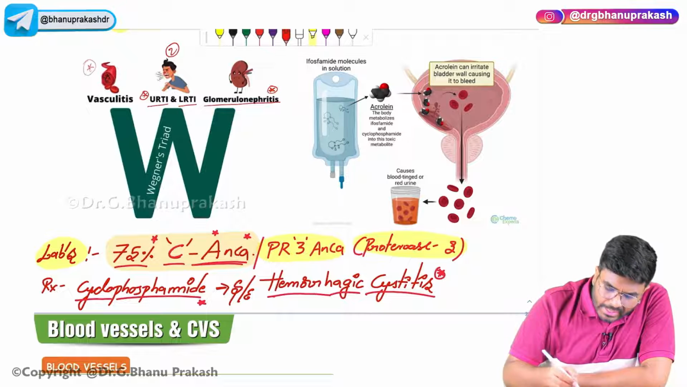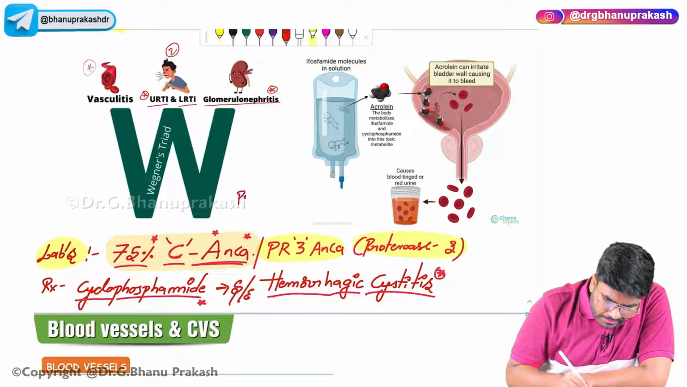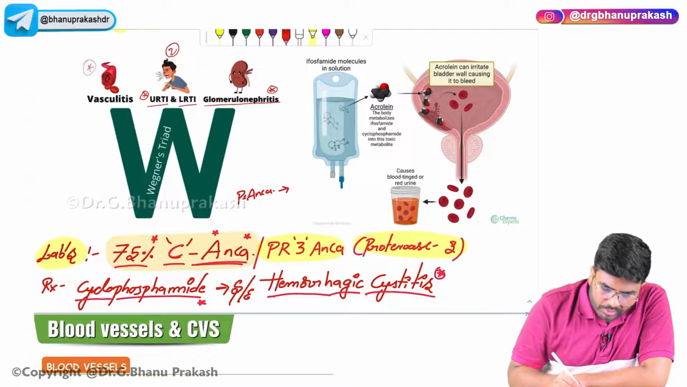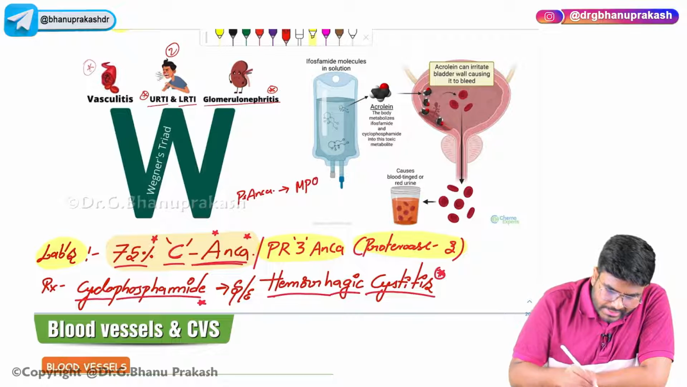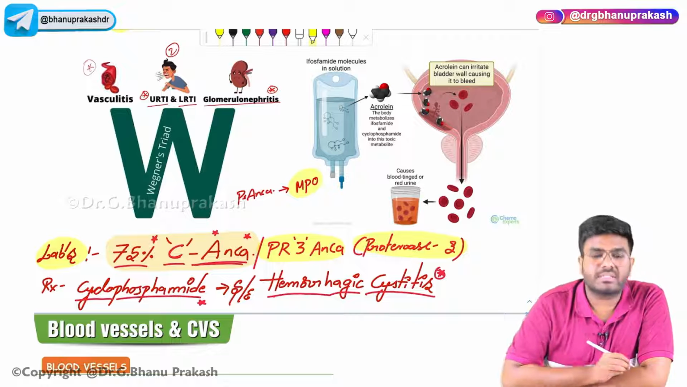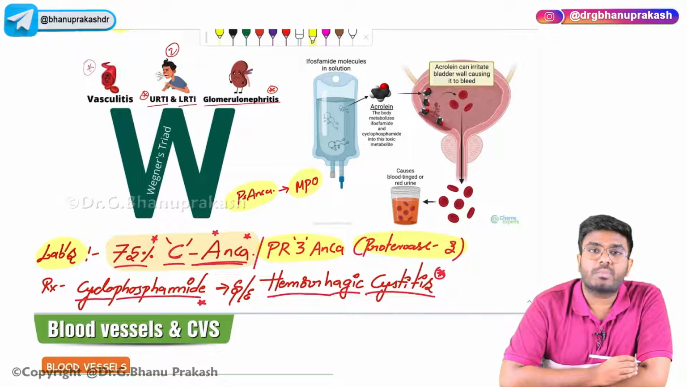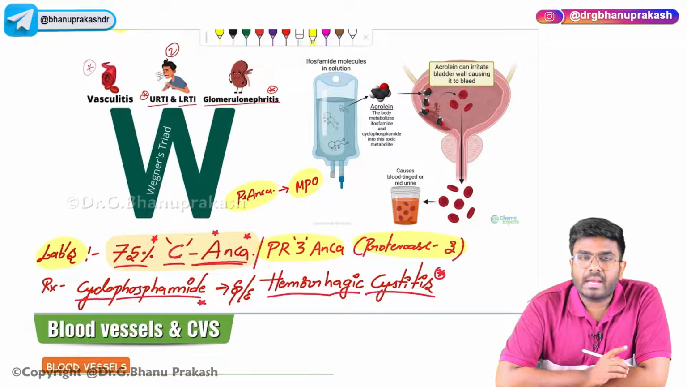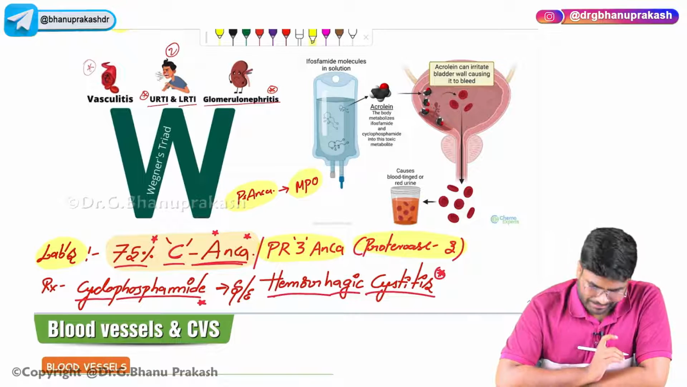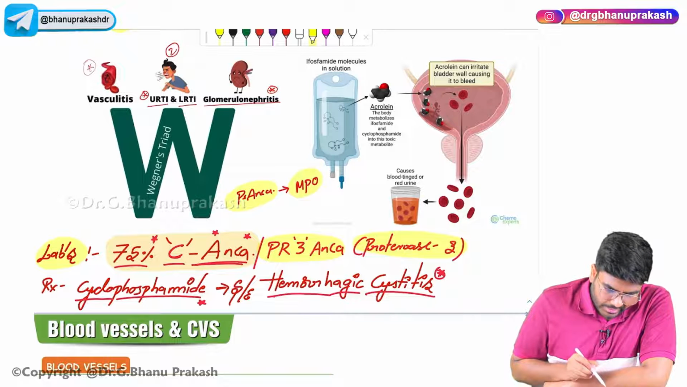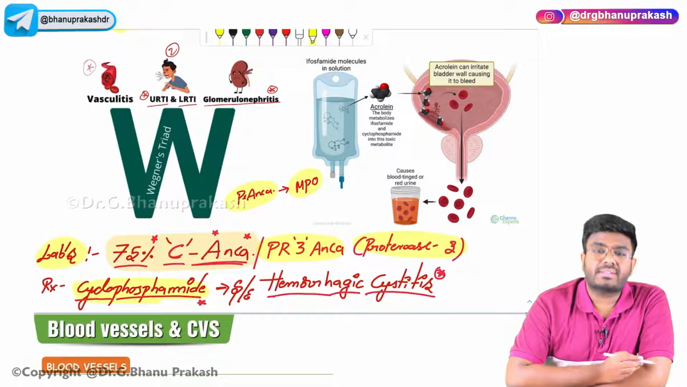Then if you ask me, P-ANCA antibodies, they are produced against what? They are produced against myeloperoxidase. So P-ANCA are the antibodies produced against myeloperoxidase. C-ANCA antibodies are the antibodies produced against proteinase 3. And what is the treatment of this Wegener granulomatosis?